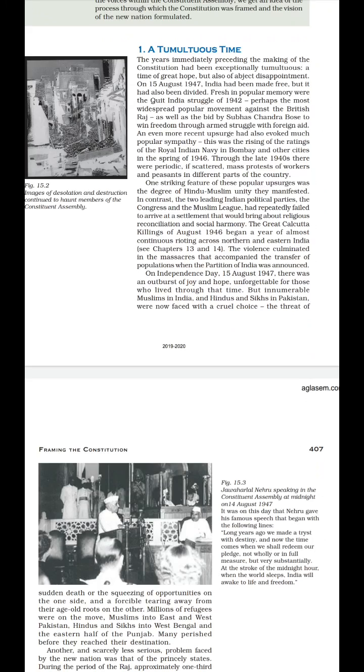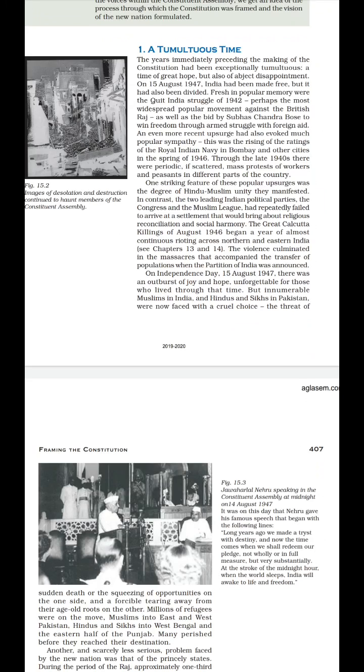Clear? Now, the Quit India movement of 1942 was the last struggle before our independence. So its memories were fresh in the minds of the people, because it was the last struggle.